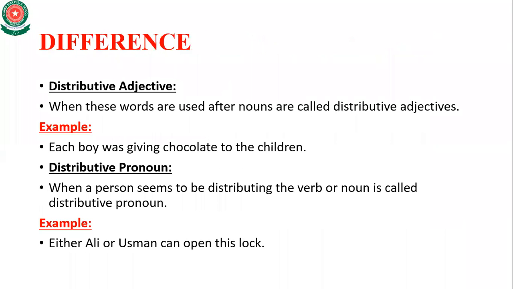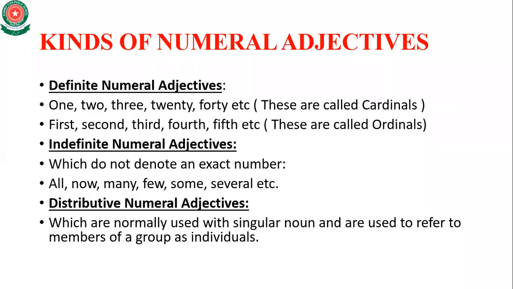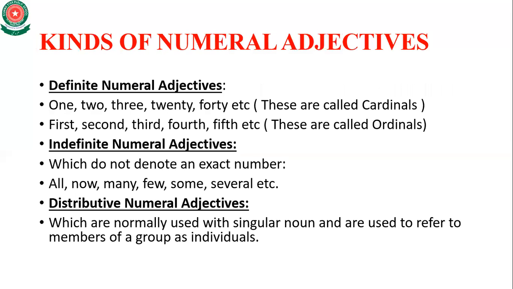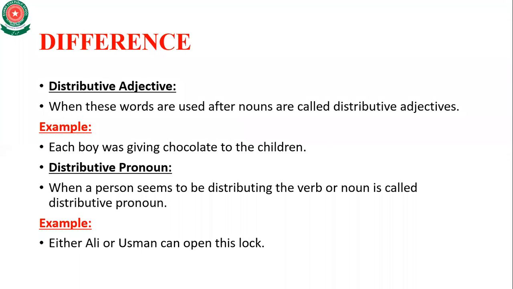Now you can see there the each boy. Again, come to the definition of distributive numerical adjectives, which are normally used with a singular noun. A boy is a singular noun, and they are used to refer to members of a group.